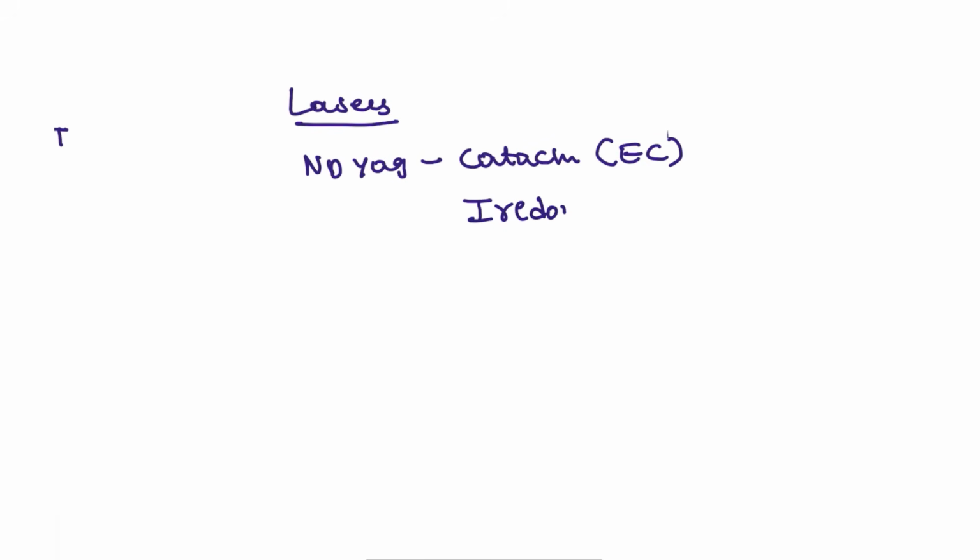Next, some of the lasers we will be seeing. Nd:YAG. So Nd:YAG is used in so many conditions, but the best conditions that you have to remember are cataract surgery, especially posterior capsulotomy we are going to use, and also iridotomy in closure glaucoma that we can use for these patients. Next one, argon green. Argon green is used for trabeculoplasty. This is for the open angle glaucoma condition.